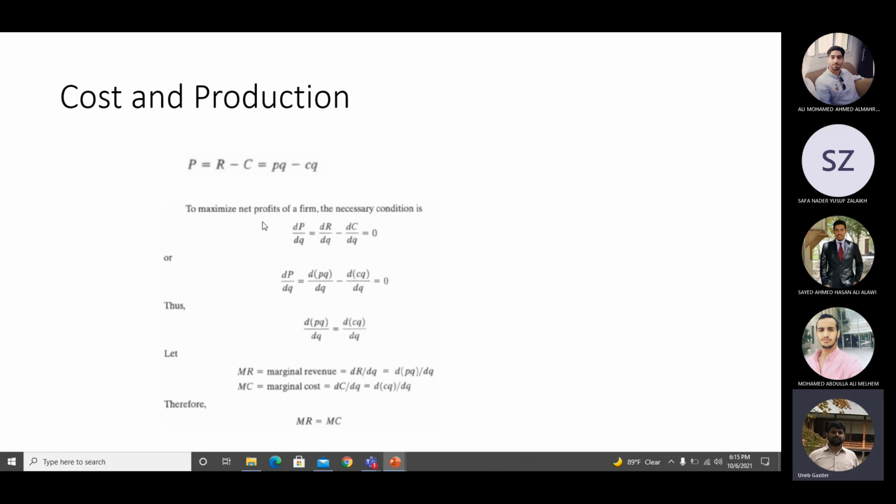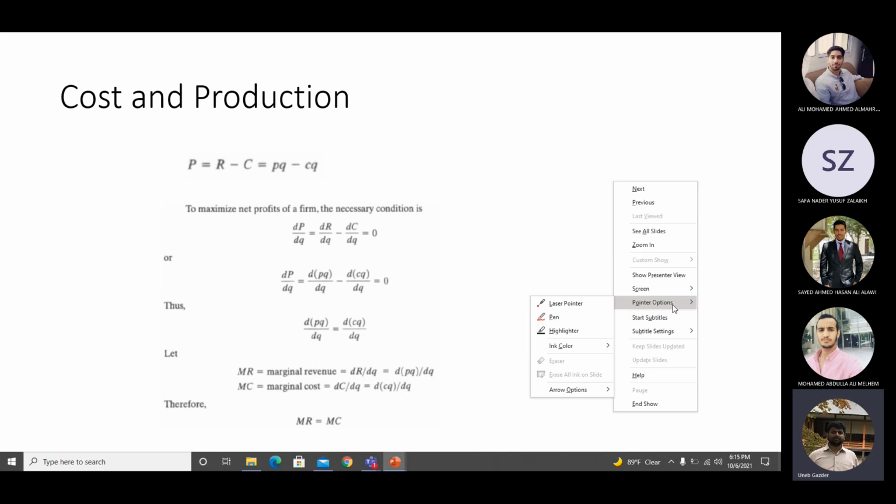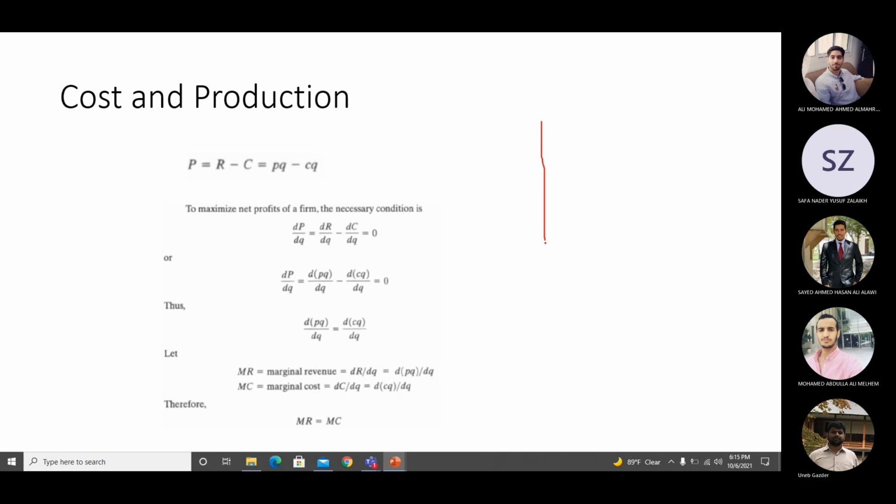Okay, to maximize the net benefits, the net profits, the necessary condition is that you reach the maximum point of this curve. Let me draw it over here. So this is P and this is Q. So it's like a curve.